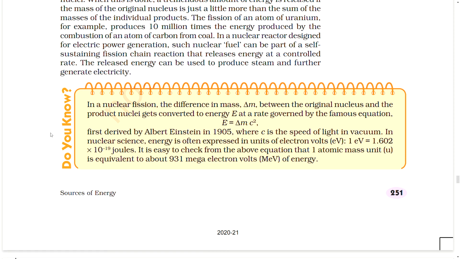Do you know, in a nuclear fission, the difference in mass, delta M, between the original nucleus and the product nuclei gets converted to energy E at a rate governed by the famous equation E = delta M C squared, first derived by Albert Einstein in 1905, where C is the speed of light in vacuum. In nuclear science, energy is often expressed in units of electron volts, eV. 1 electron volt equals 1.602 x 10^-19 joules. It is easy to check from the above equation that 1 atomic mass unit is equivalent to about 931 mega electron volts, MeV, of energy.